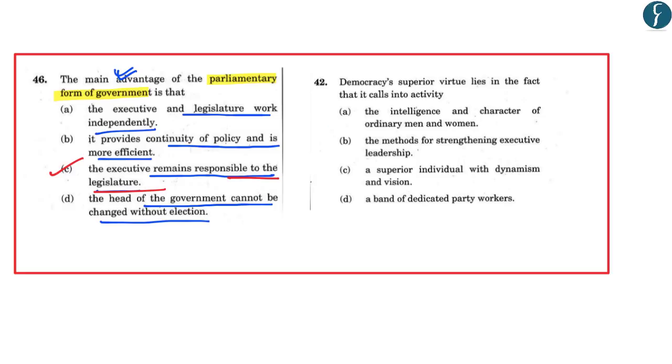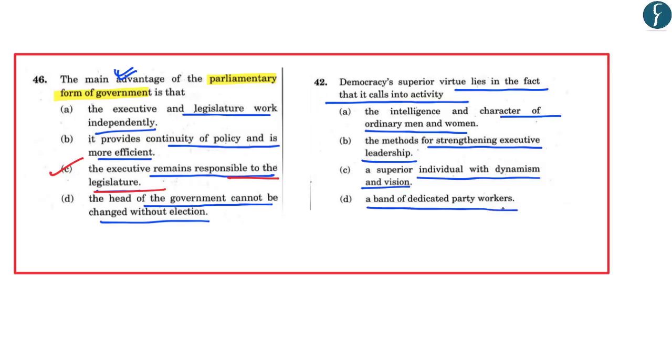Another question asked was, democracy's superior virtue lies in the fact that it calls into activity. Now let's go through the options as provided in this question. Options are intelligence and character of ordinary men and women, the methods for strengthening executive leadership, a superior individual with dynamism and vision, a band of dedicated party workers.